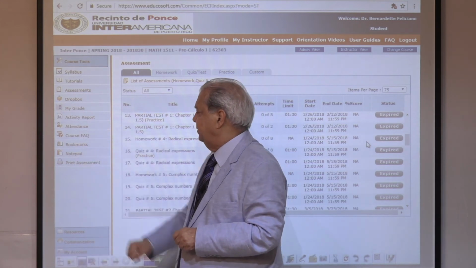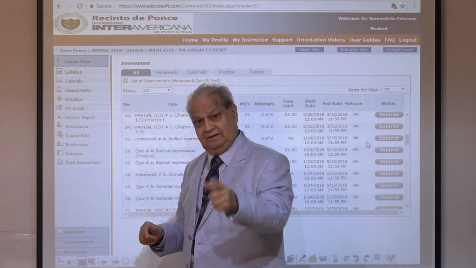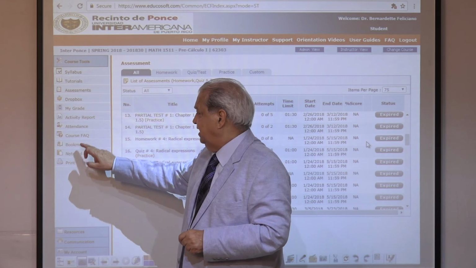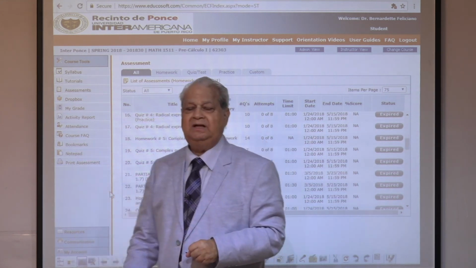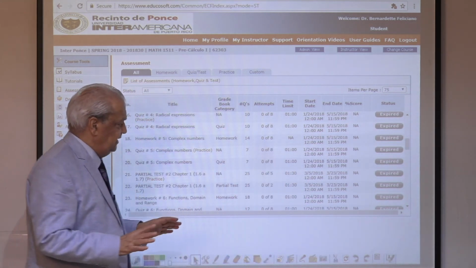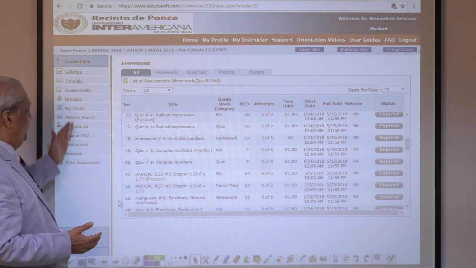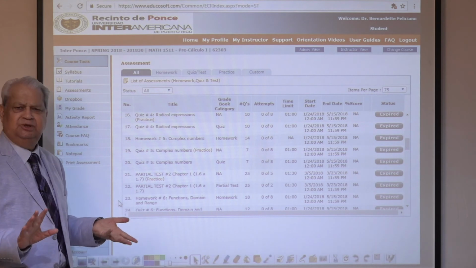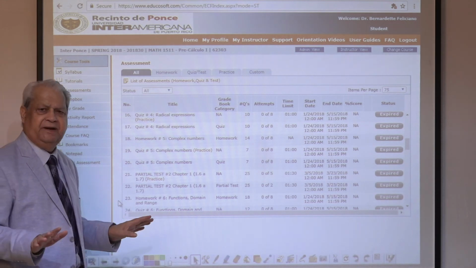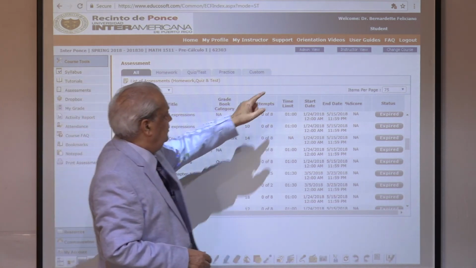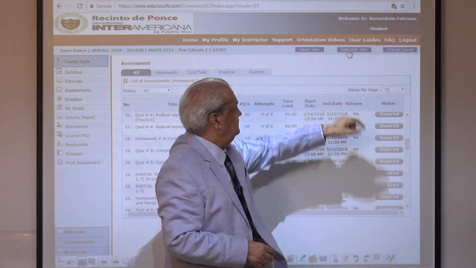He can see his activity report, he can see his attendance record. While studying, he can have bookmarks and so on. All the features that we can expect a student to have are listed over here in the left column, one by one, simple to navigate, simplest to operate. Let's go back to teaching mode, instructor view.